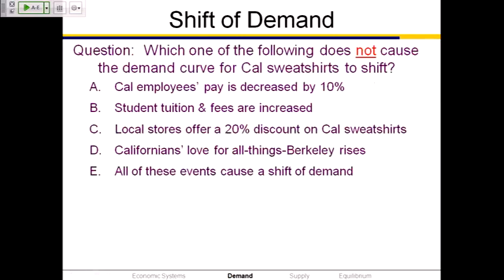Ready? Which one of the following does not, see the word not, does not cause the demand curve for Cal sweatshirts to shift? Which one of these things doesn't make the demand curve for Cal sweatshirts shift? A, Cal employees' pay is decreased by 10%, the lovely experience we all had in 2009. B, student tuition fees are increased.